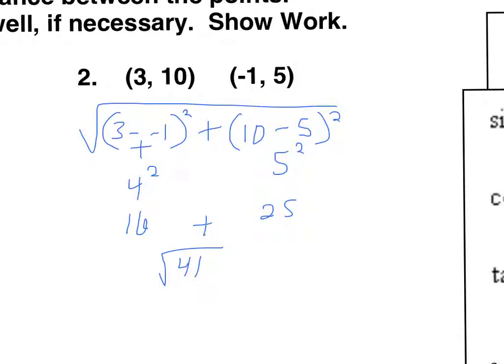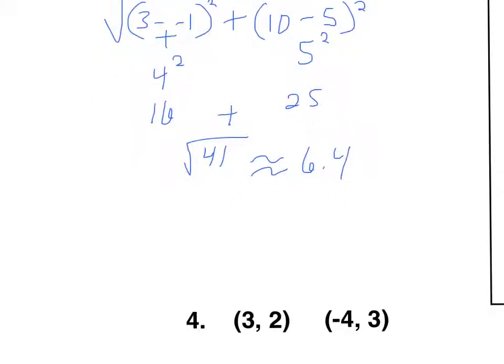And so, let's see here, 41, what does that equal if you do the square root? I'm just going to type that into my calculator. It does not come out evenly. If I round to one decimal place, it's 6.4. So then the question is, can I simplify radical 41? Like, can I split it up? So what does 41 divide by? Well, it doesn't divide by 2. It doesn't divide by 3.